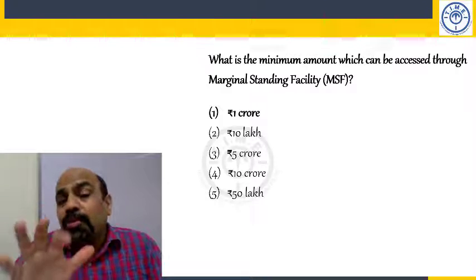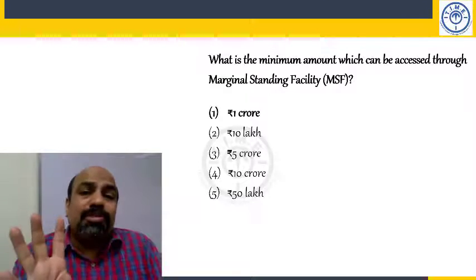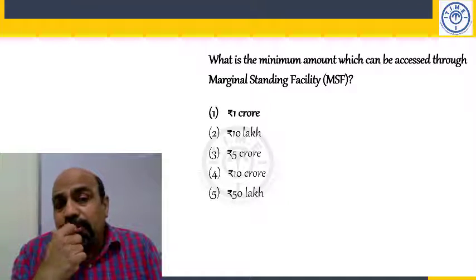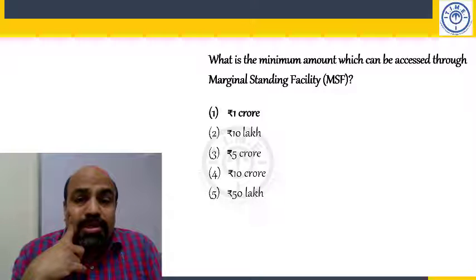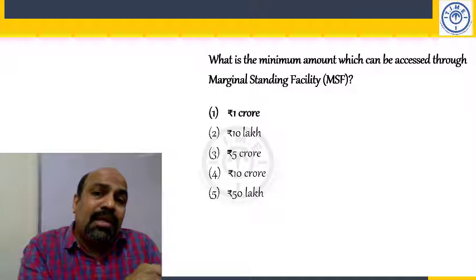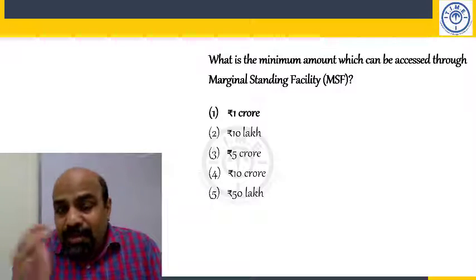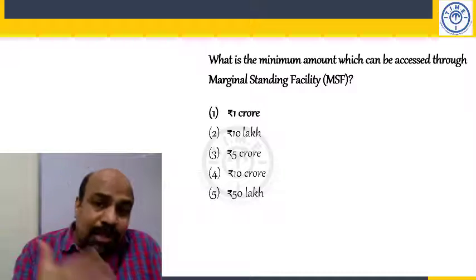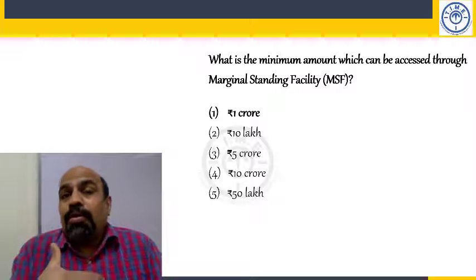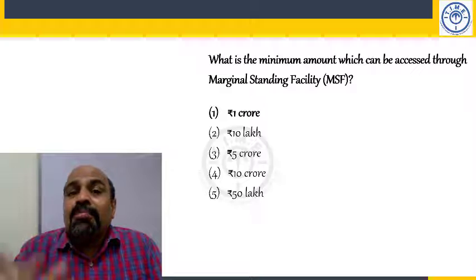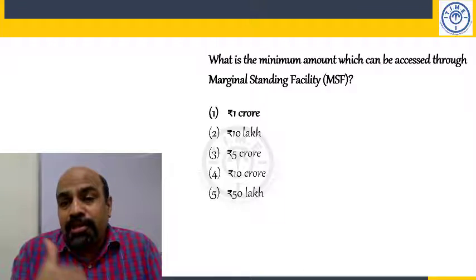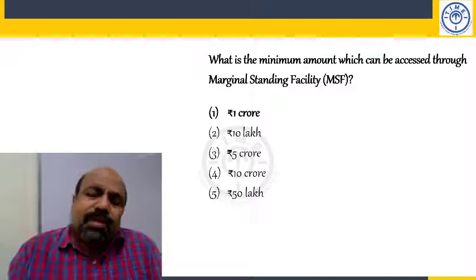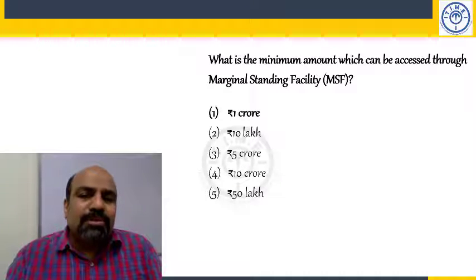So the RBI makes these loans expensive. If the repo rate is 4%, the RBI says pay 5%. So the bank will also think, if I have to pay an extra 1% to the RBI, this means that my money has to be used in the right way. That I will lend it to the best possible borrower, so that I recover this money. I should be able to earn more on this money. If I borrow at 5%, I should be able to lend more and make more out of it. So effectively, banks normally don't resort to this. Okay.